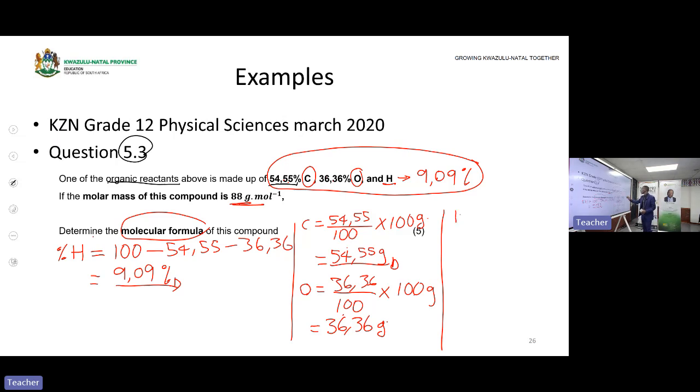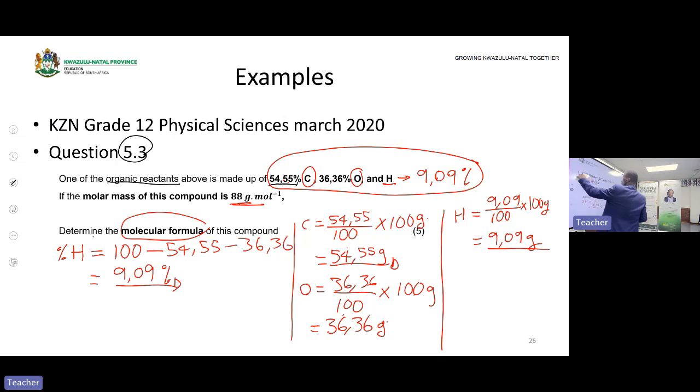Then the last one is hydrogen, the mass of hydrogen. It will be 9.09 divided by 100, which is the total, multiplied by 100, which is the total of the mass. Then that will give me 9.09 grams. Then I have all the masses. I can plug them into my table.